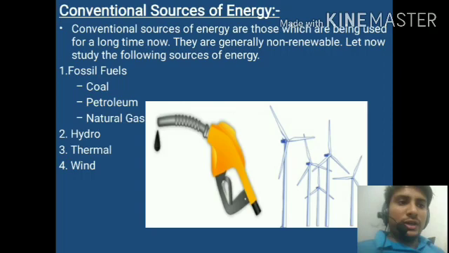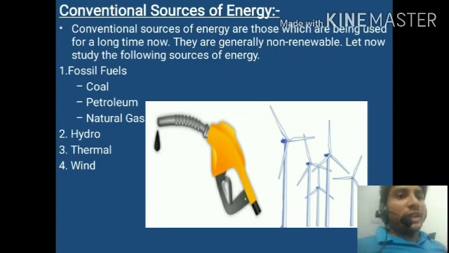What is a conventional source of energy? Conventional means that cannot be regenerated. That is called a conventional source of energy. That is a non-renewable source of energy. Example: fossil fuels, coal, petroleum, natural gas are the conventional sources of energy that have been used for a long time. Hydro energy, thermal energy, wind energy.